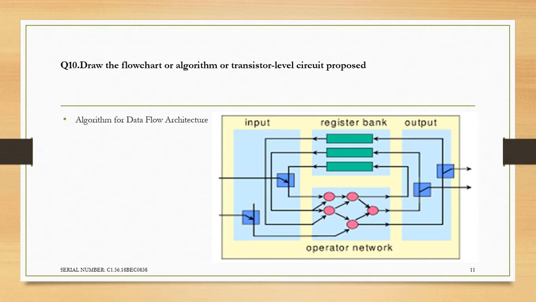And at last, the flowchart or algorithm transition level proposed, and this is the algorithm for the data flow diagram.